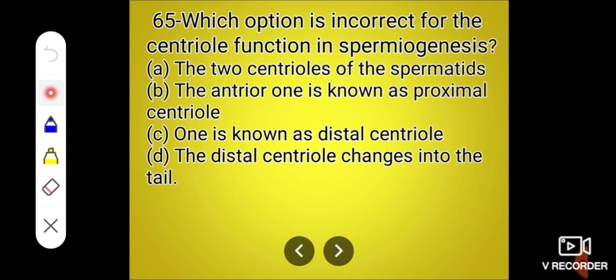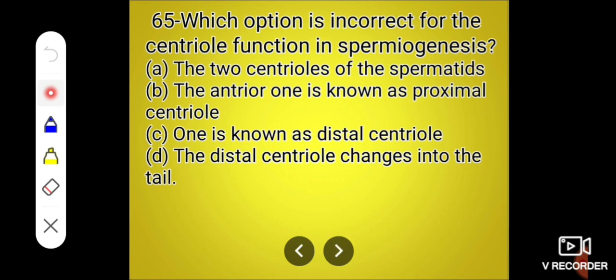Next, which option is incorrect for the centriole function in spermiogenesis? The two centrioles of the spermatid: the anterior one is called the proximal centriole, and the other is also known as the distal centriole. The distal centriole changes into the tail.